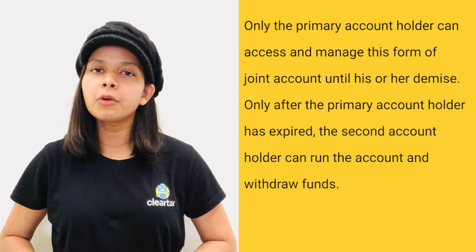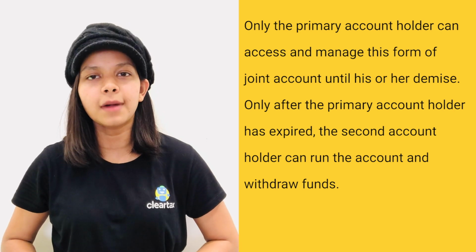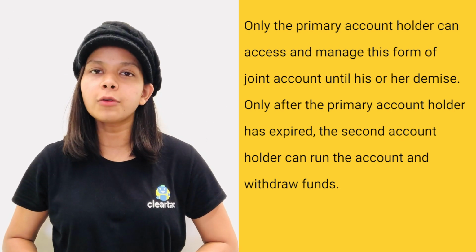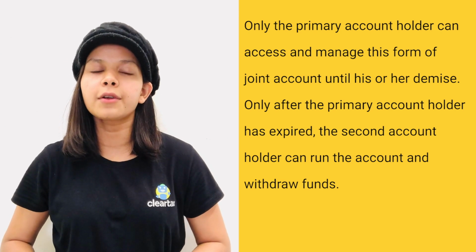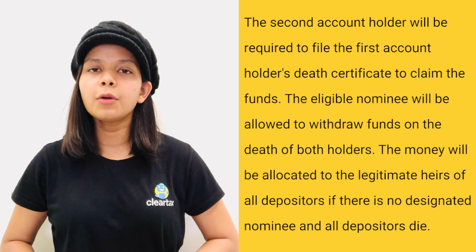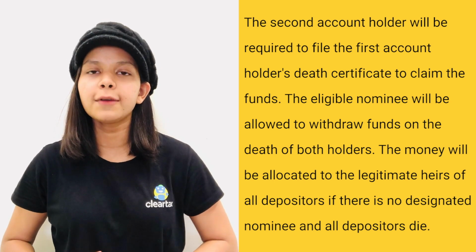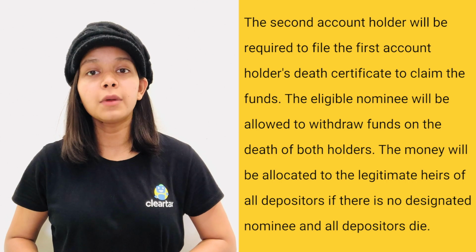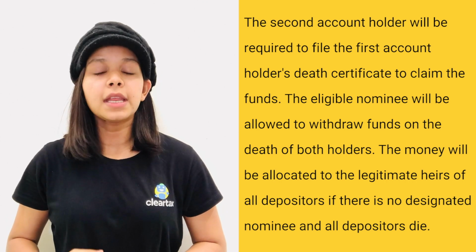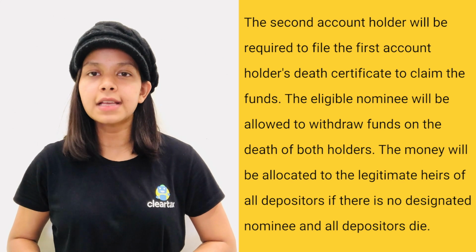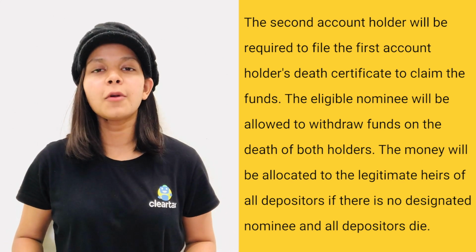Only the primary account holder can access and manage this form of joint account until his or her demise. Only after the primary account holder has expired, the second account holder can run the account and withdraw funds. The second account holder will be required to file the first account holder's death certificate to claim the funds. The eligible nominee will be allowed to withdraw funds on the death of both holders. The money will be allocated to the legitimate heirs of all depositors if there is no designated nominee and all depositors die.